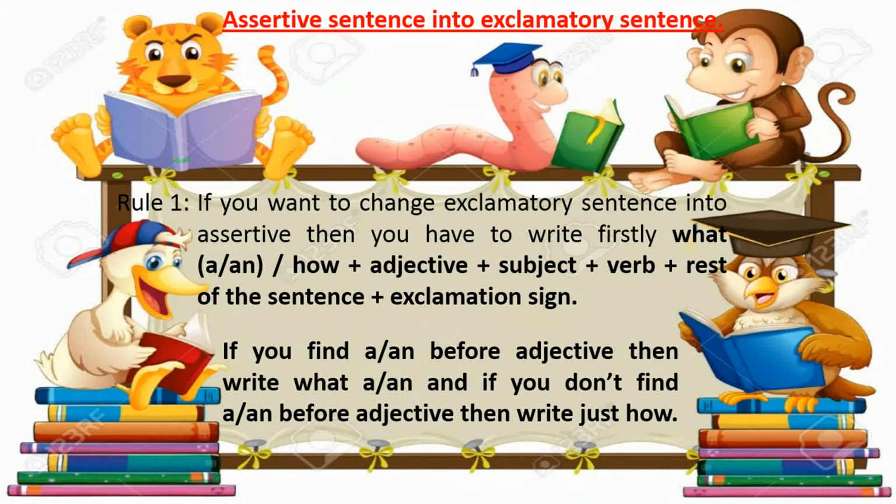So in that case you have to remember something. Okay, if you find a or an before an adjective, then write what, a or an. If you don't find a or an before the adjective, then write just how. So here I have indicated the structure of when we will write what or when we will write how. If you see the examples, then you can make it clear.